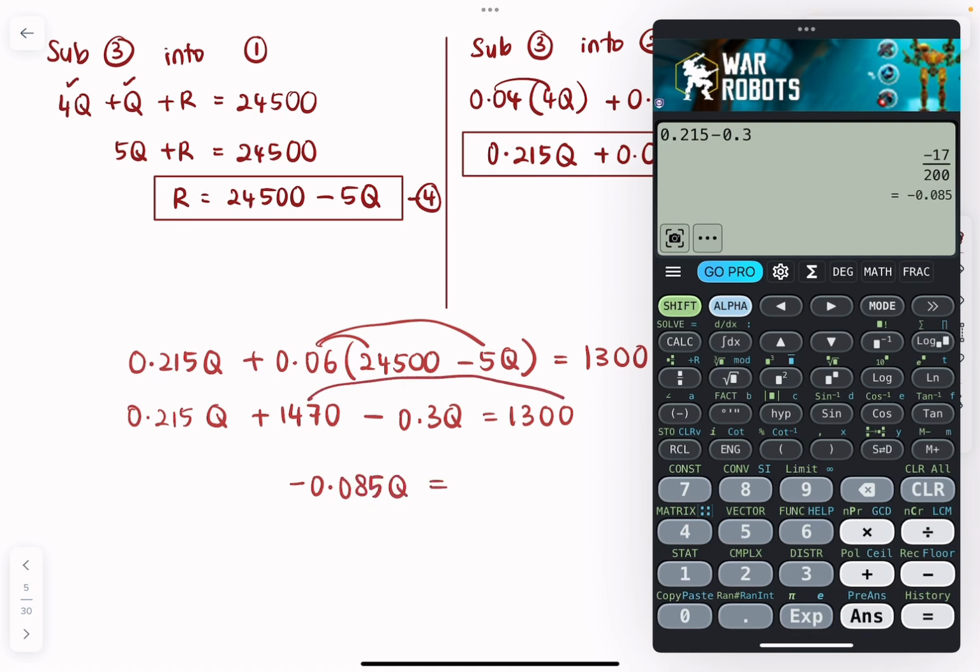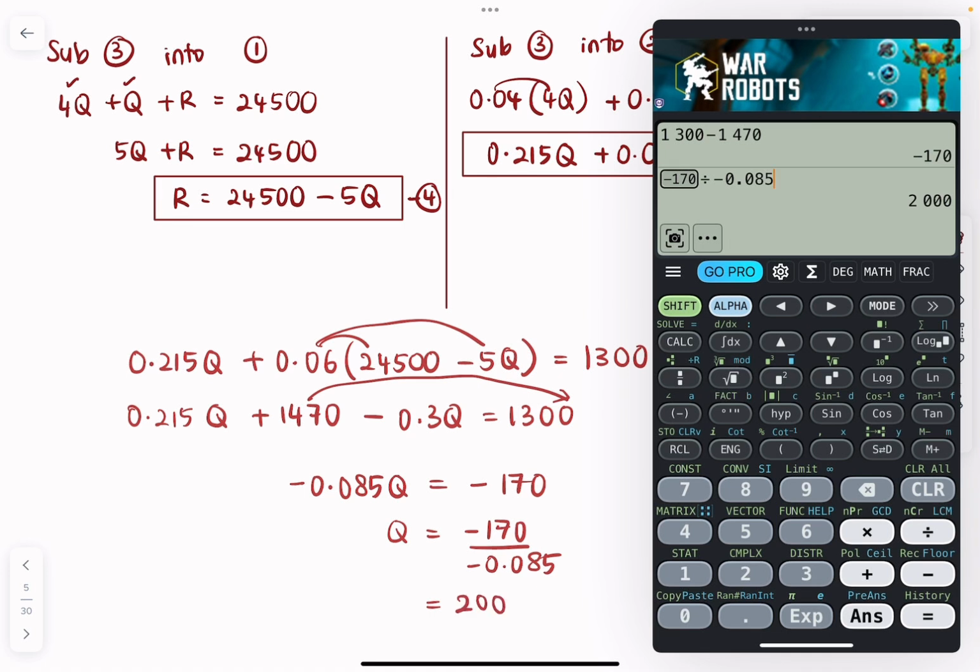And then the 1470, I bring it that side. So 1300 minus 1470, negative 170. Therefore, Q will be negative 170 divided by this. So Q is 2000.